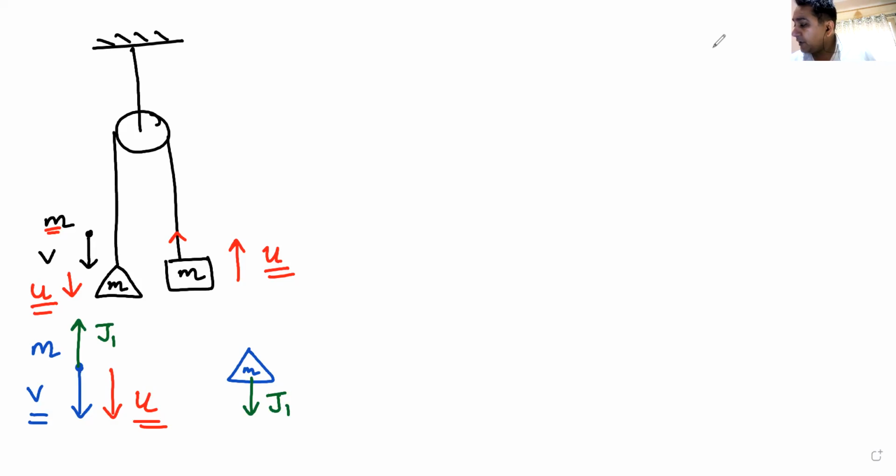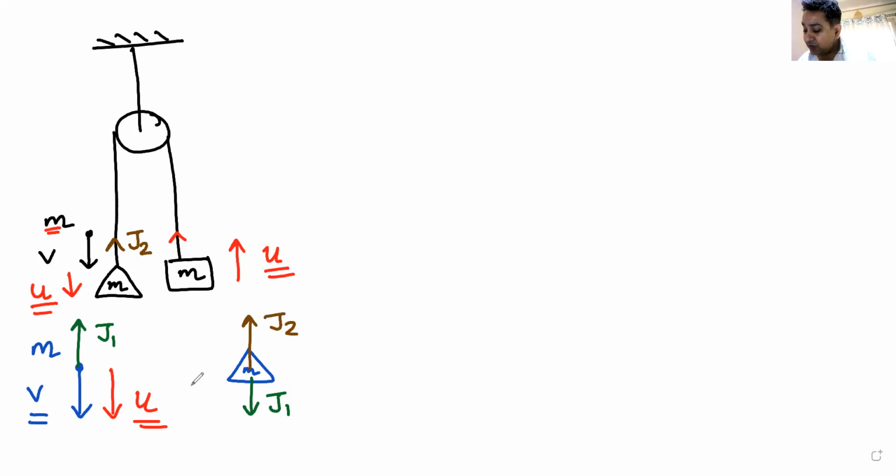But when this tries to move down, the string will try to oppose it and pull it upwards. So it will exert an impulse, J2. J2 is the impulse exerted by the string on pan M. J2 is in the upward direction, J1 is in the downward direction.